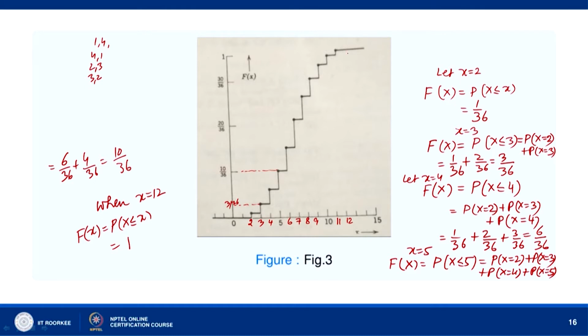And when x is greater than or equal to 12, F(x) is equal to 1. So, this is the cumulative distribution function of F(x).